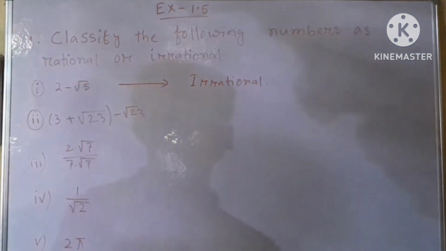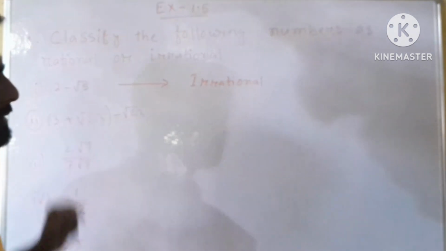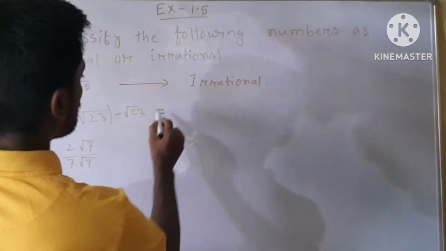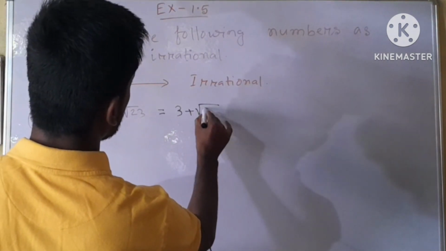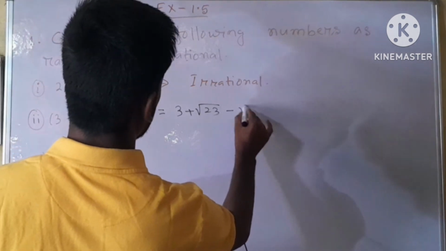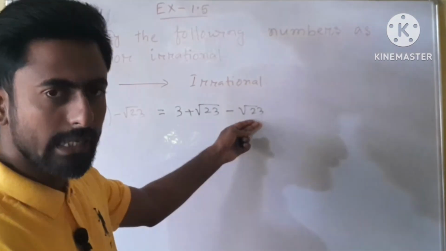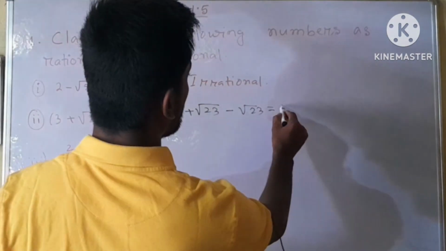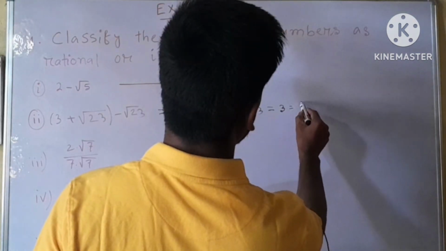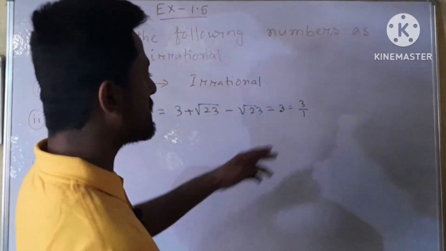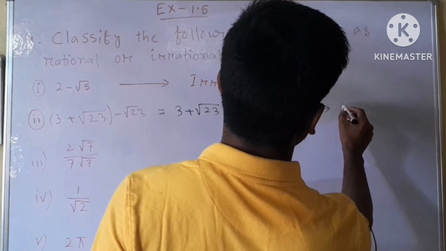Next, Roman number 2, here within bracket 3 plus root over 23 and outside of the bracket minus root over 23. If we remove the first bracket sign, then we get 3 plus root over 23 minus root over 23. So plus root over 23 and minus root over 23 are cancelled. Then we have only 3 here. So it is a rational number. We can write it as 3 by 1 because the denominator is always 1. So this number is rational.